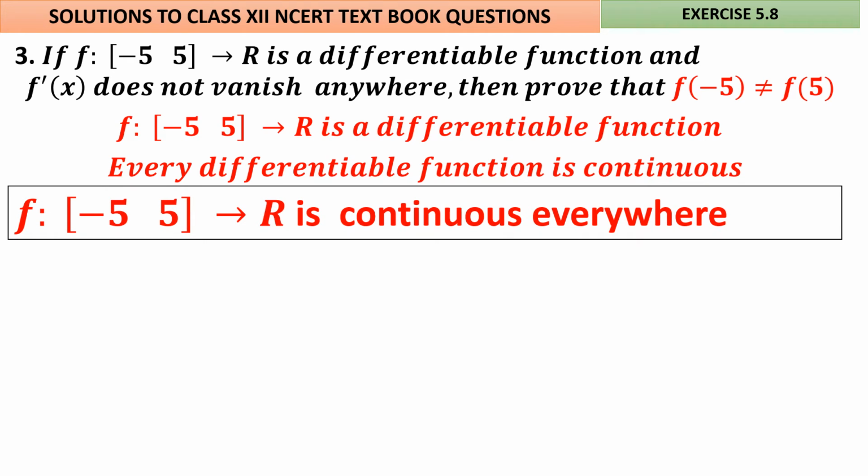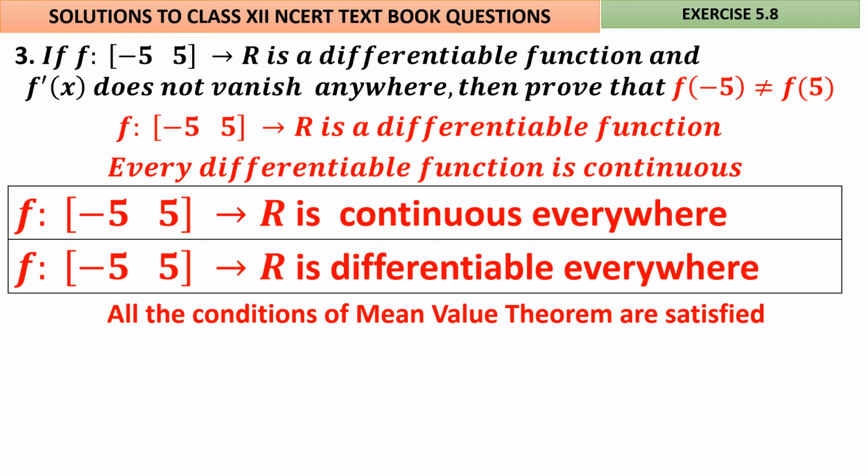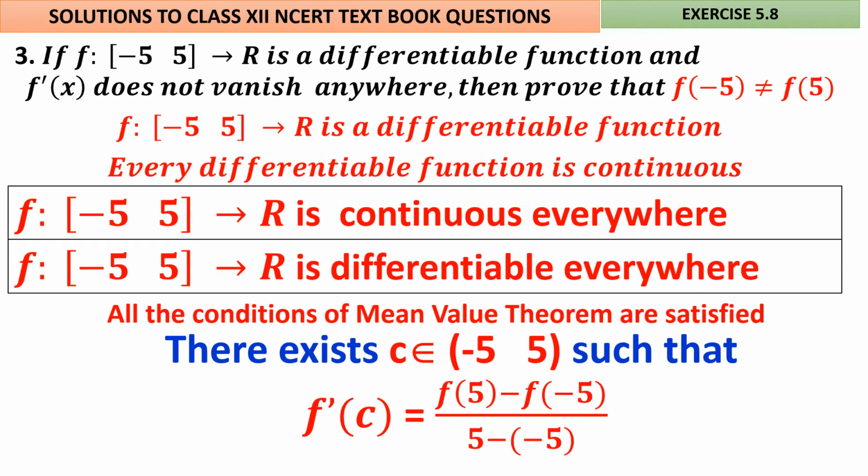Therefore, condition number 1 of Rolle's theorem or the mean value theorem, whichever it may be, f is continuous everywhere. It is differentiable everywhere, as given, because it is a differentiable function. Therefore, all the conditions of the mean value theorem are satisfied. Therefore, there should be a c such that f dash of c is f of 5 minus f of minus 5 by 5 minus of minus 5. You should get a c like that because the conditions of the mean value theorem are satisfied.